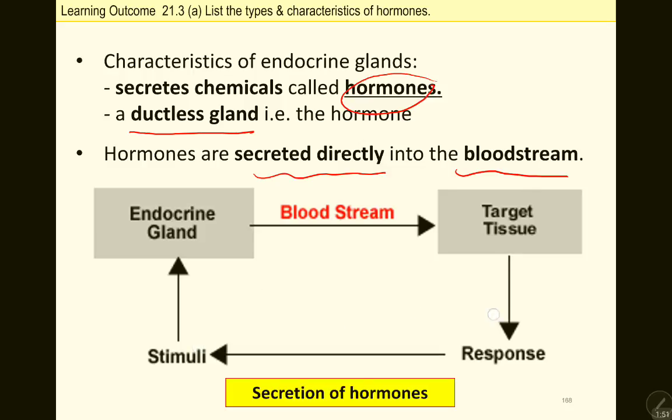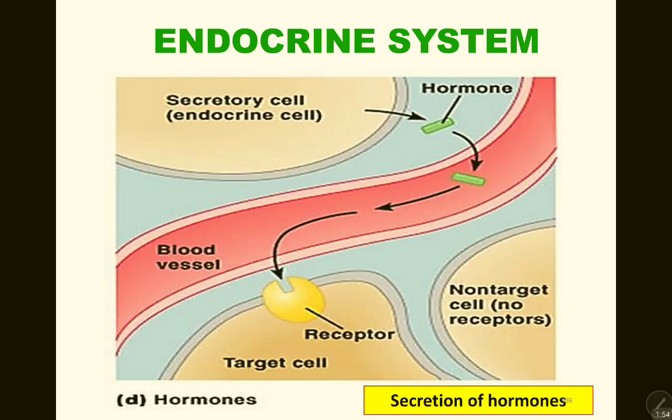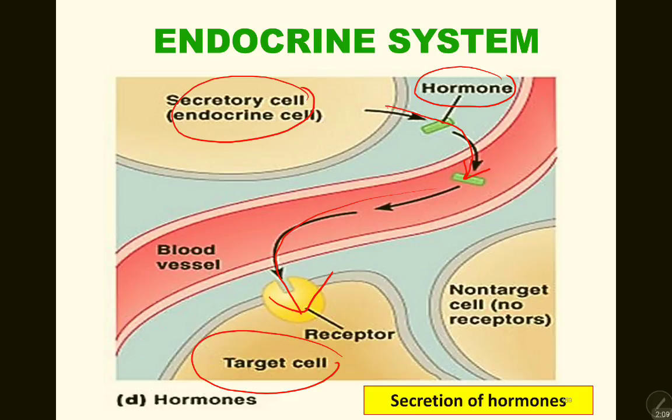So the diagram, you can refer to this. The endocrine system secretes the hormone, and the hormone is directly secreted into our bloodstream. From the bloodstream, it acts on our target cell. Any cell with the receptor can respond to the hormone. Any cell without the receptor cannot respond to the hormone.